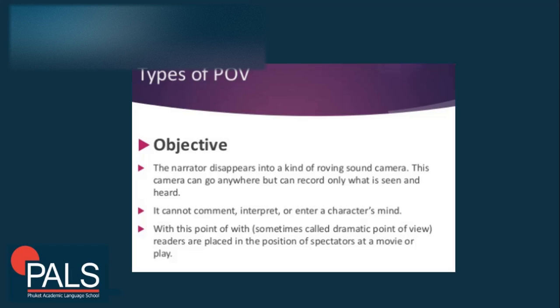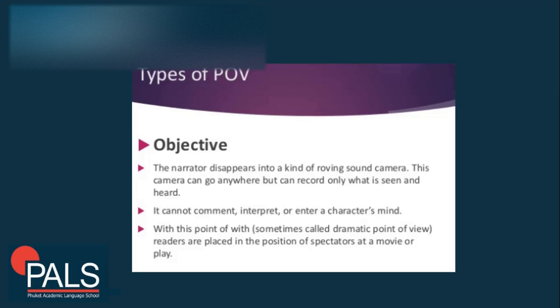There's also another one which is not included here, which is the second person point of view. This usually uses personal pronouns like you, and this kind of point of view is commonly used if the narrator or the writer wants interaction with its audience.